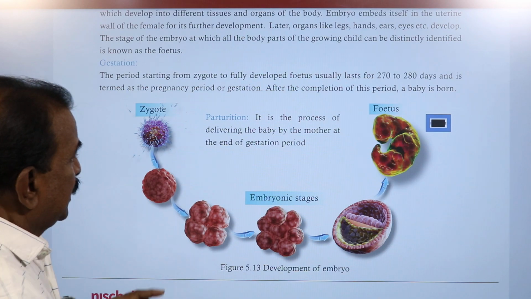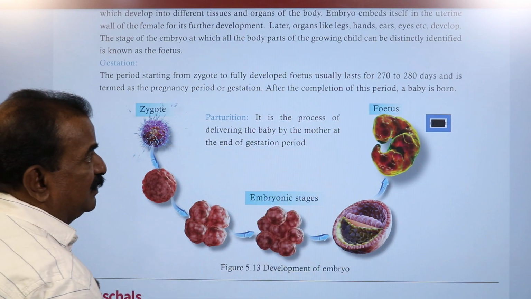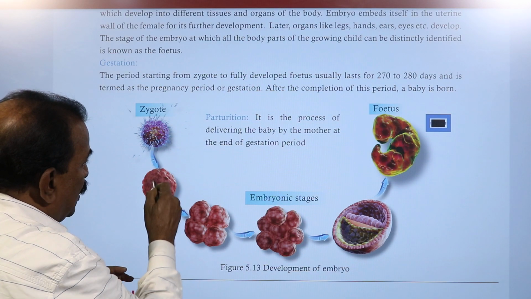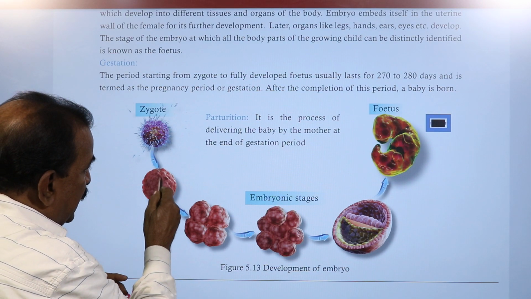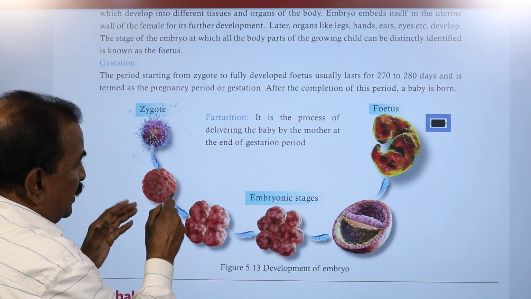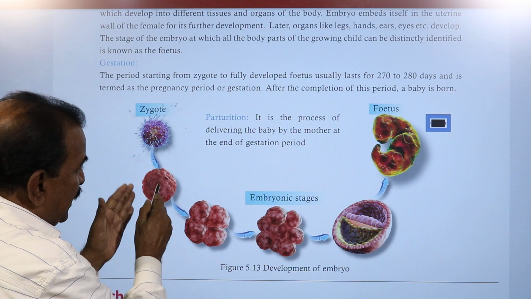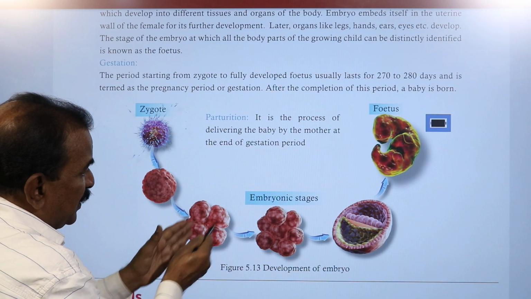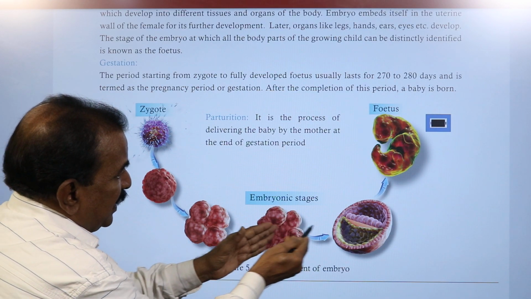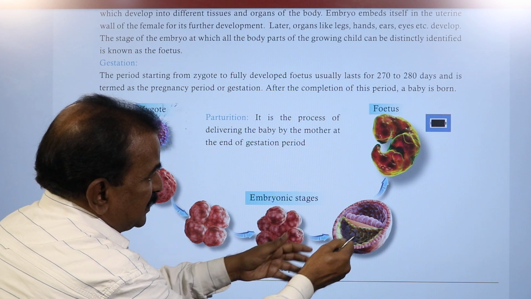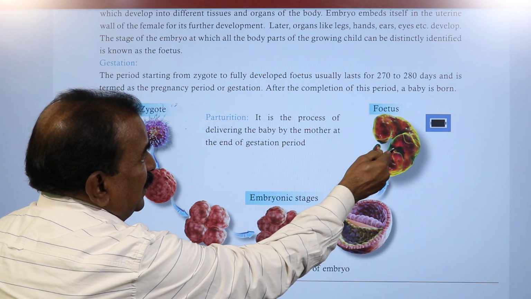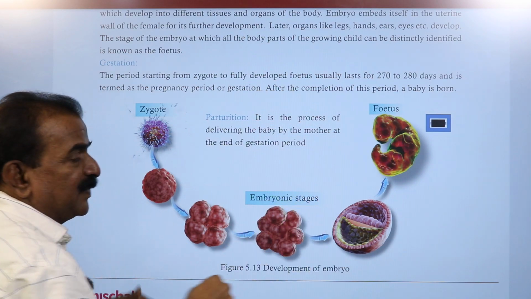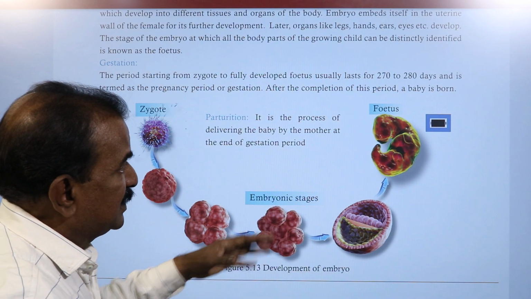And here you see the stages of how the zygote develops into an embryo. You see the presence of some cells, and the growth of cells takes place by mitotic cell division. 4 cells are formed, then 4 cells to 8 cells, and you see another structure, a ball-like structure is formed, and finally you see the formation of the fetus, having limbs, hands, legs, and the head.